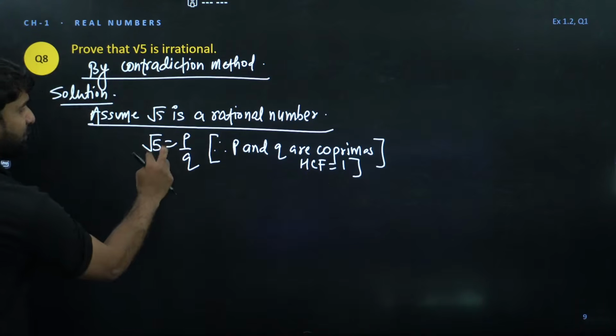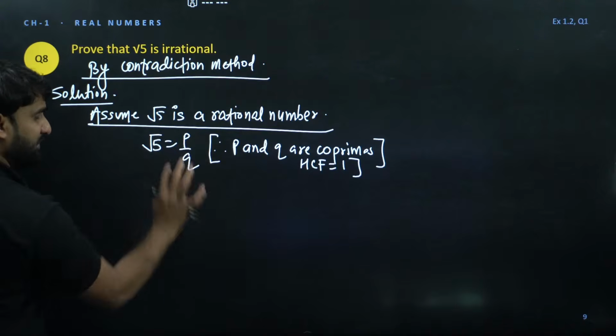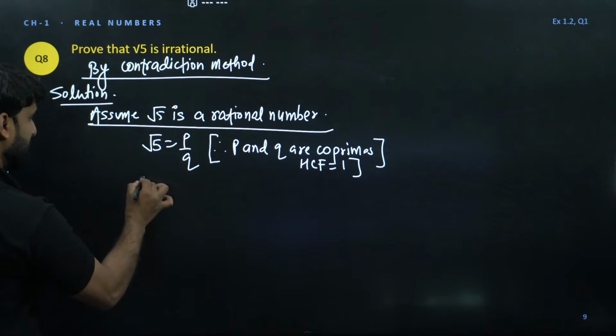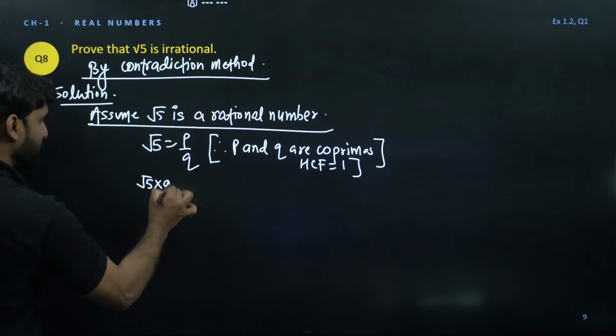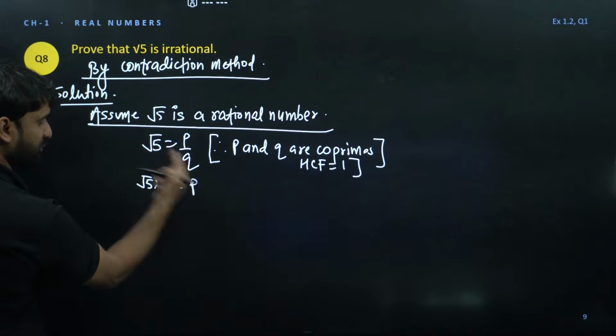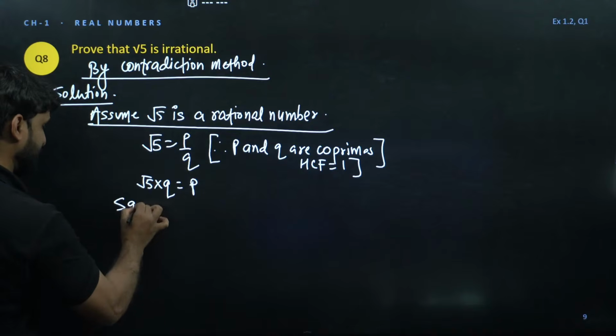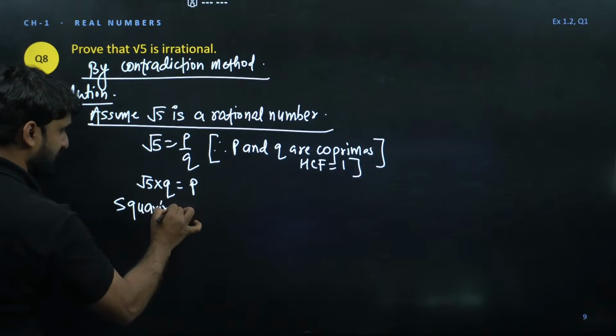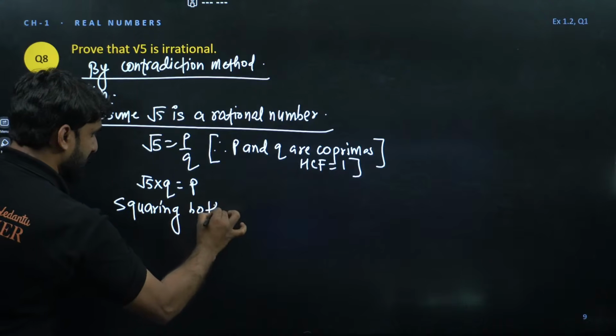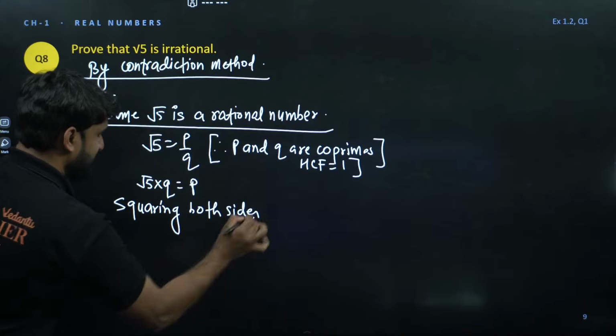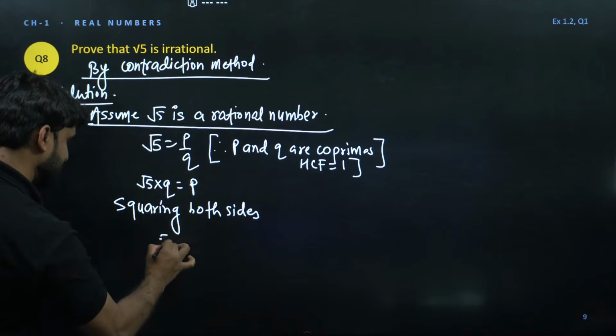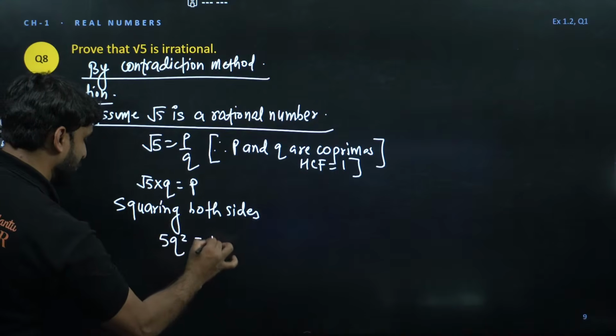Once you have written root 5 equal to p by q, now we can cross multiply. So root 5 q will be equal to p. Now squaring both sides, the root will be removed. So this is 5q square is equal to p square.